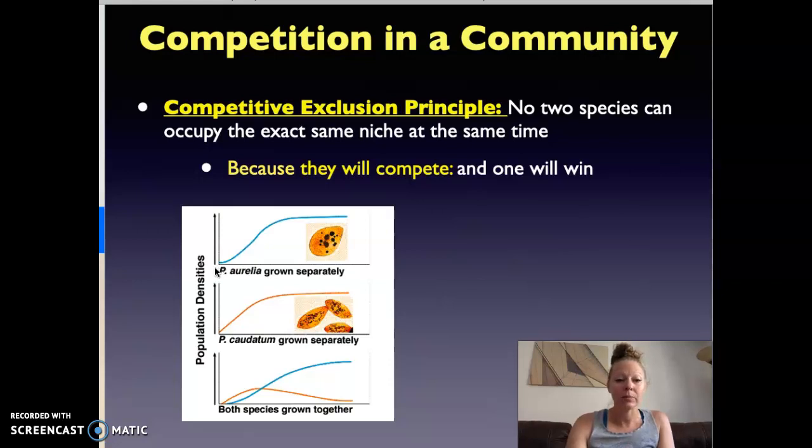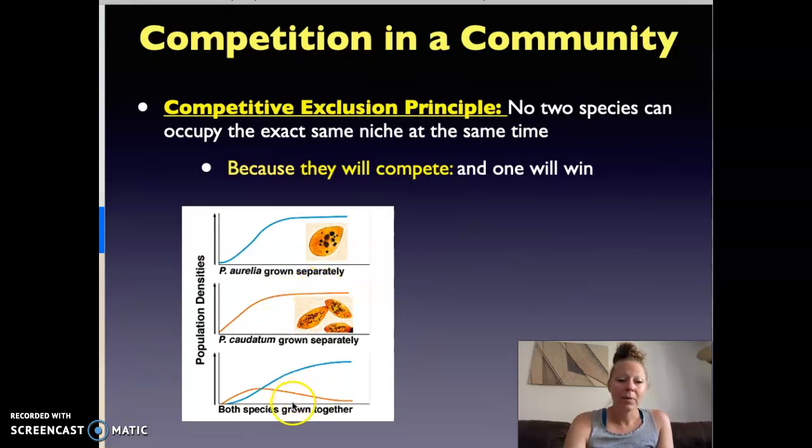The Paramecium population grew and grew, and as time went on, the population got larger. He did this in a separate container for another species, Paramecium caudatum. The same thing happened: the population started small with just a few organisms, he added food, and over time the population got larger.